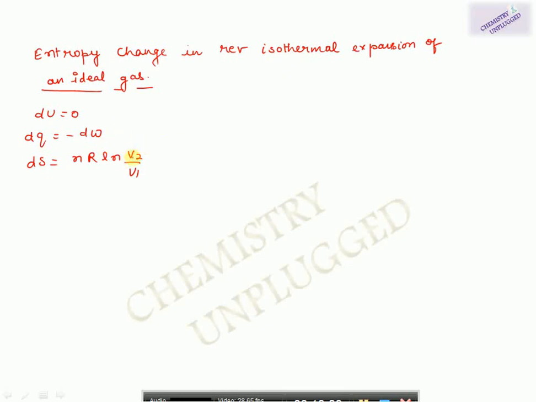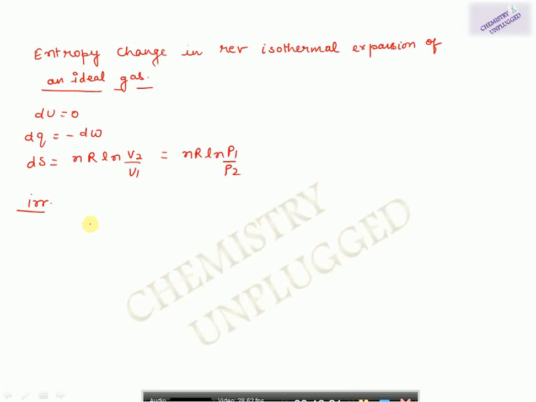This is for your ideal gas in isothermal expansion. Okay, and we can also write this equation like nR ln P1 over P2. This is also a possibility. You can also calculate by this. This is a reversible process.